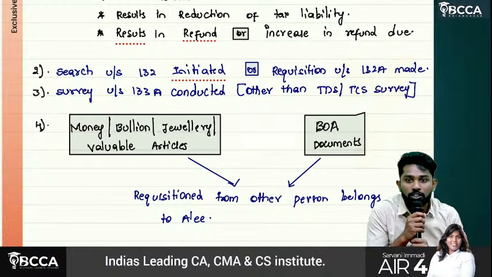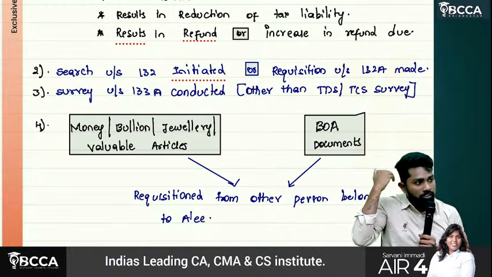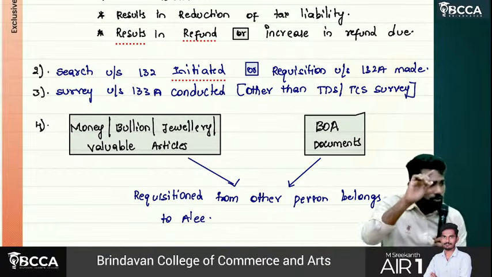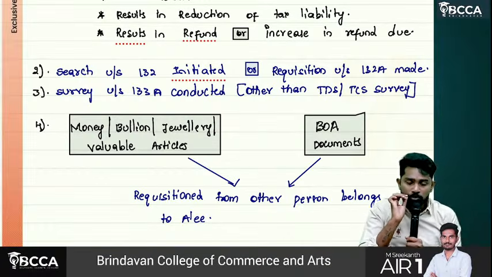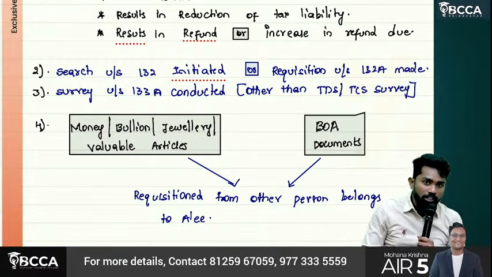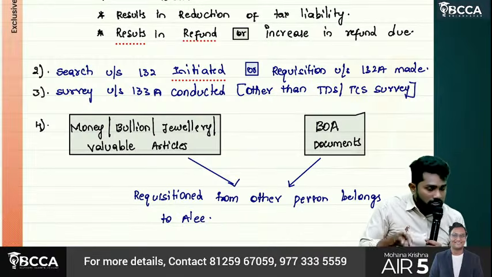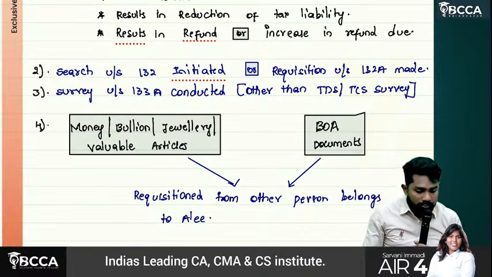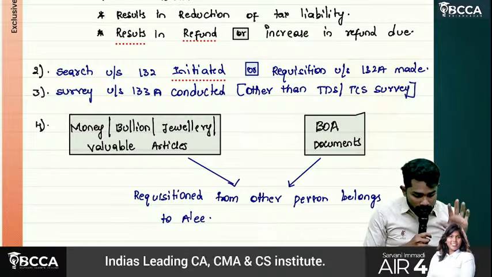If they find concrete evidence that you are concealing some income, not reporting incomes properly, then search will be initiated. Okay? Search, requisition, survey: if any of these has been initiated, then you cannot go for an updated return. Okay, sir?